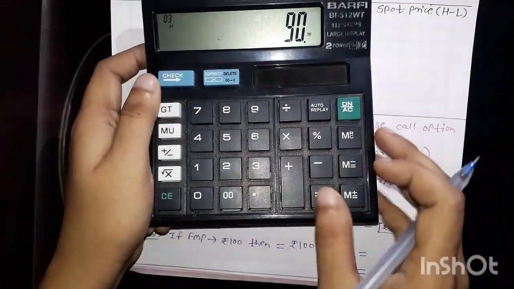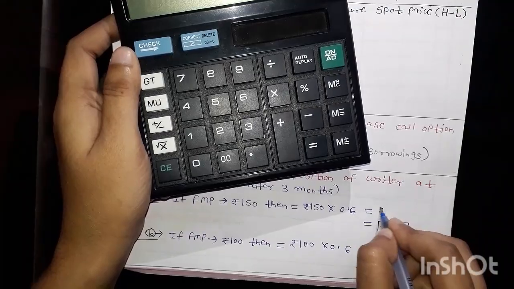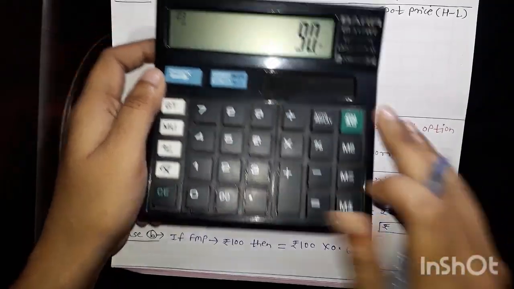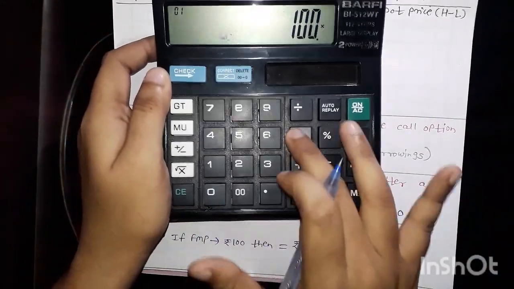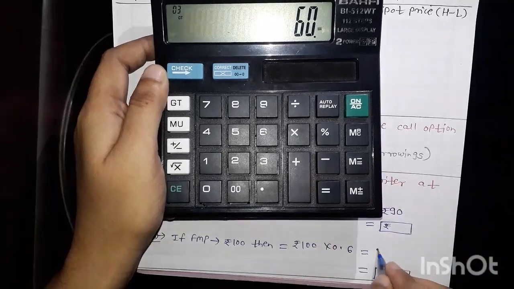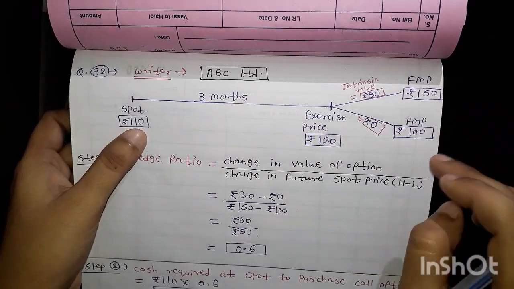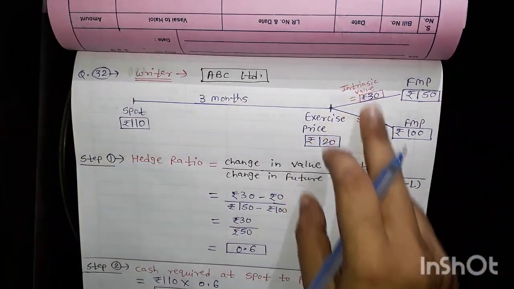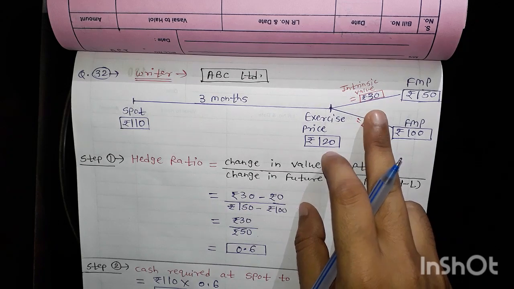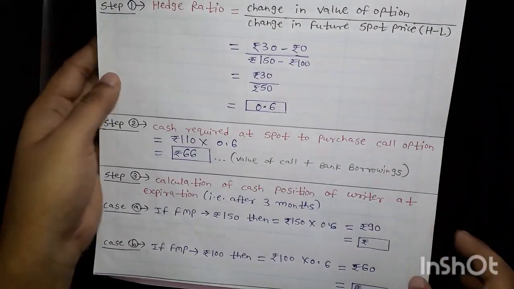150 multiplied by 0.6 is 90, so rupees 90, and here 100 multiplied by 0.6, rupees 60. See, we have used this part, right? Now we will use this part, intrinsic value wala part. Okay, so just deduct this.